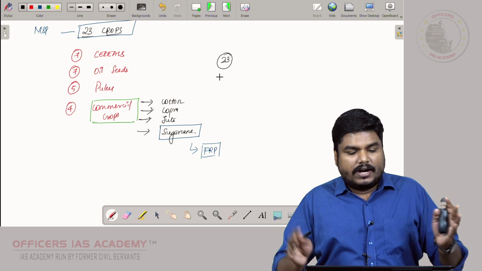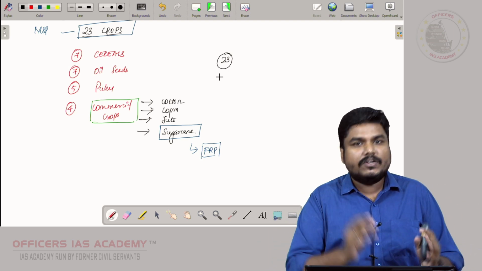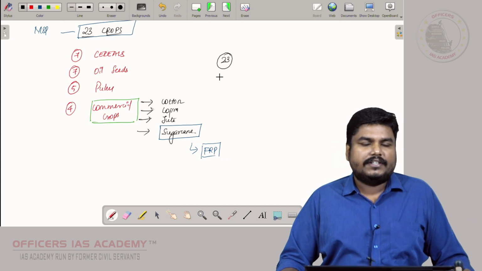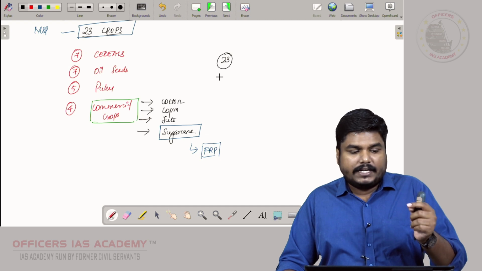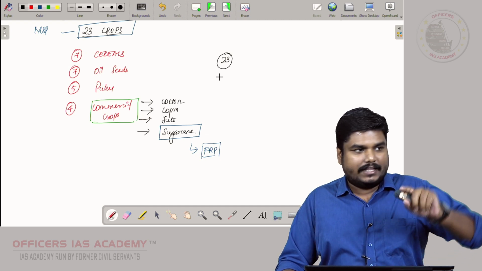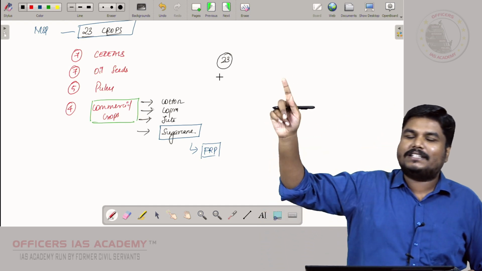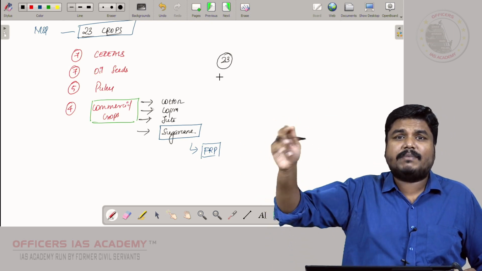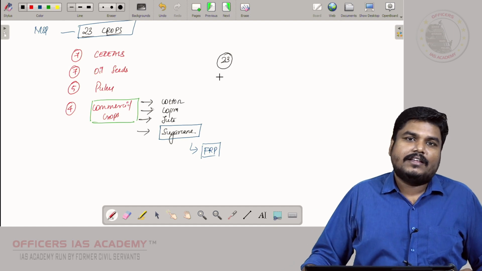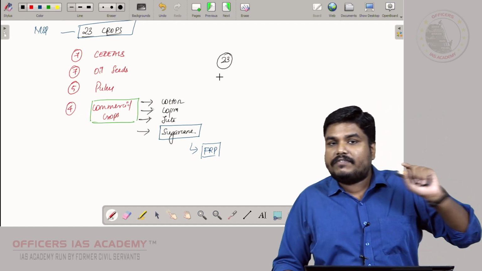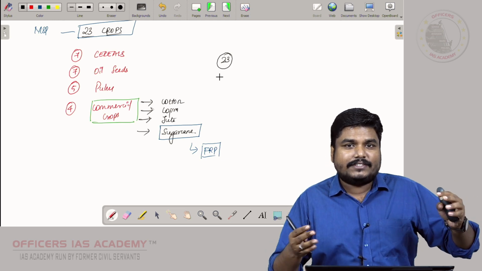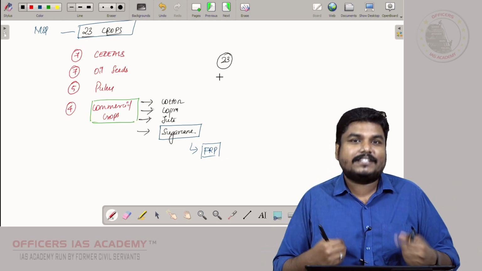Now tell me, what is the significance of announcing this MSP? You just think, what is the significance? This MSP is guaranteeing the farmers that there is one person who will surely buy. Who is that? The government. So this gives an assurance to the farmers. That assurance is going to give confidence to the farmers for what?